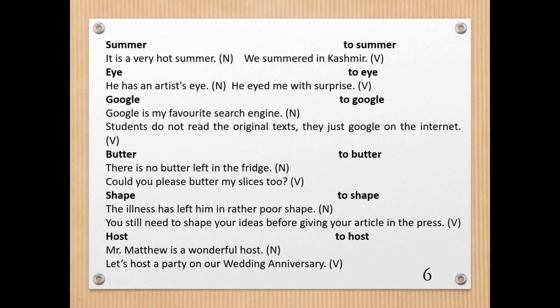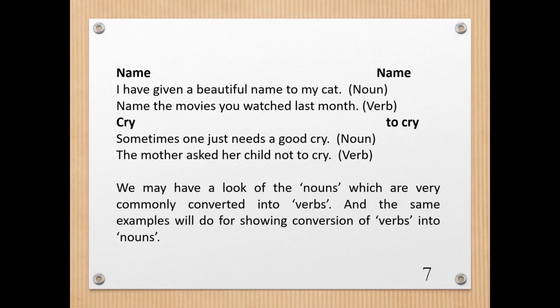Let's move on to the next slide. Let us see what we have there. Slide number 7. Yes. Here you have two more words which are used as nouns and as verbs. Name. I have given a beautiful name to my cat. I have given a beautiful adjective, and name is a noun here. So I have given a beautiful name to my cat. You're using the word name as a noun here.